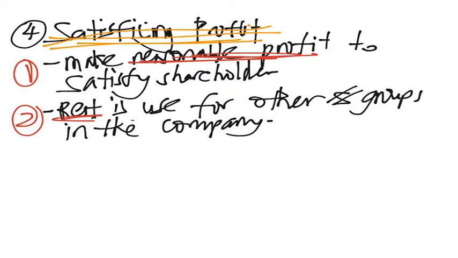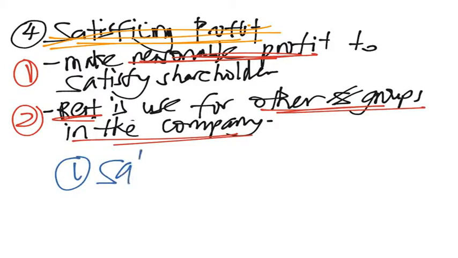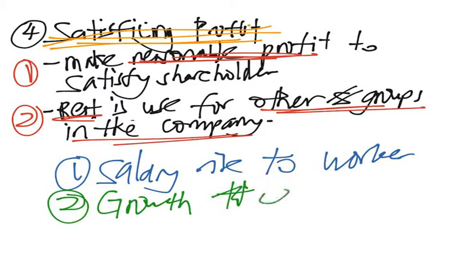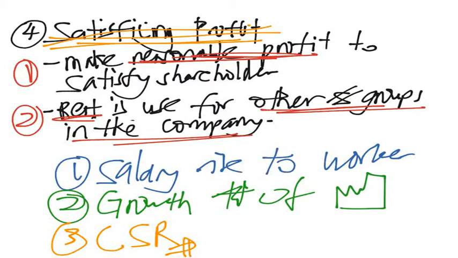The rest of the profit is used to satisfy other groups in the company. For example, they may give a salary rise to the workers, or they may put the money in and grow the company, or they may even do some community social responsibility to make their image look good.